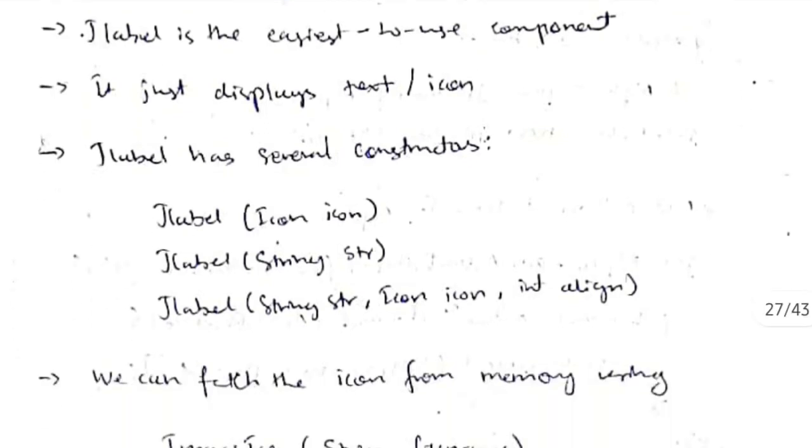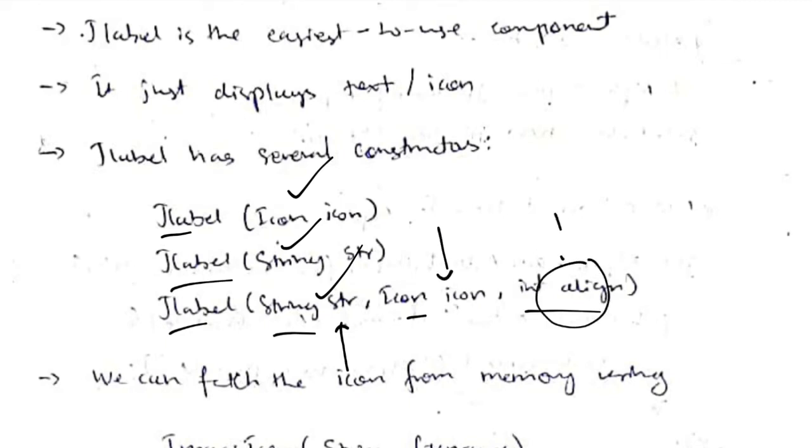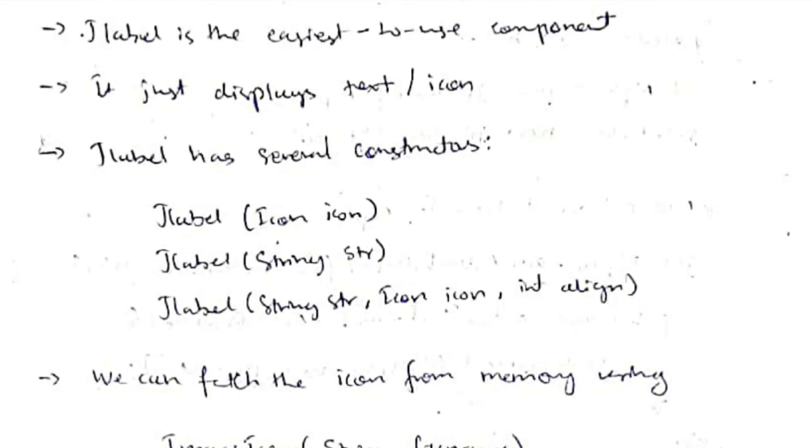There are three constructors: JLabel(icon), just to show the icon; JLabel(string), just to show the string; and JLabel(string, icon, alignment), to show the string, meaning any text, and the icon also, and where it should be aligned. It means if the string is here, the image should be above it, or on the side of it, or below it. That will be determined by the alignment. Okay, so let's see an example here.